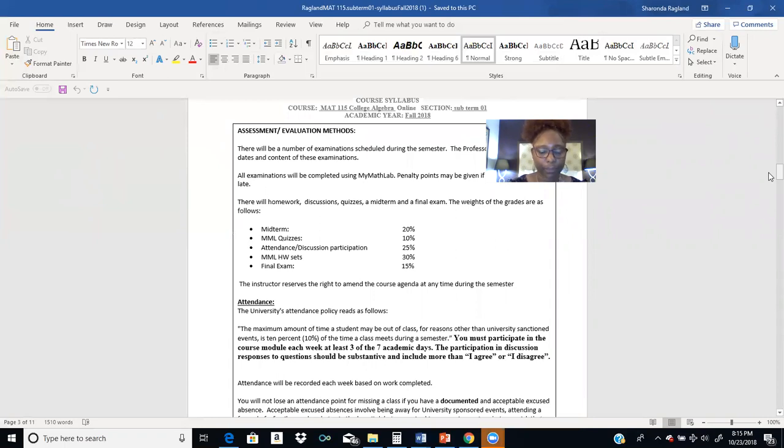You have unlimited attempts to score 90 or above on the homework. It also gives you practice for doing well on the quizzes and the tests. Your final exam is 15%. So this is how you're graded in the class.